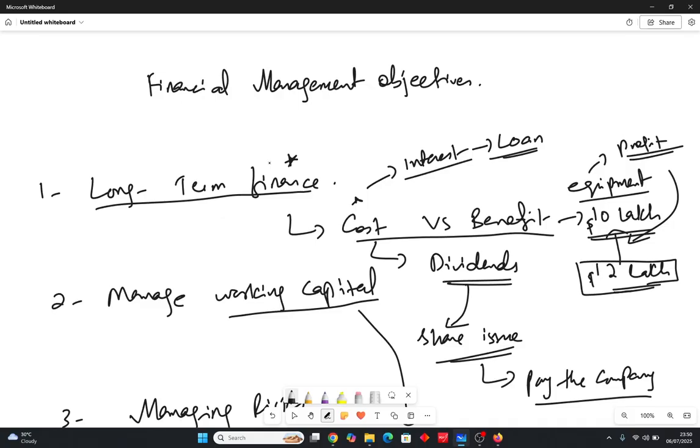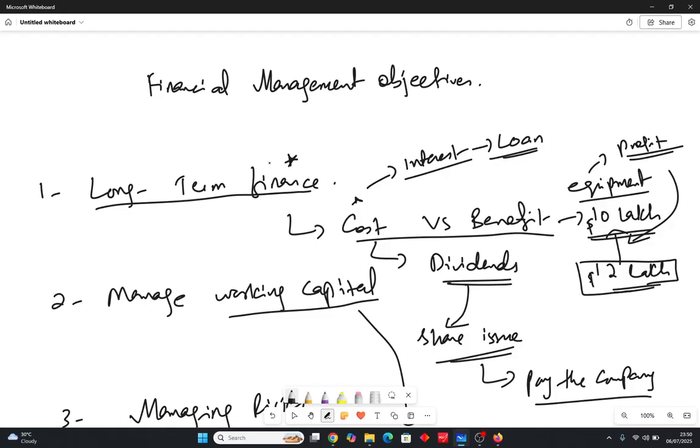We always have to raise some finance for the company. Ultimately, a company cannot run without finance, so you have to understand that if we need finance, we need to have some sources too. So what are the key sources? Now some of the students might be thinking, sir, if we already have the sources and the finances, what's the purpose of learning this chapter or this subject at all? The main problem is that we have to see which option is the cheapest option available.